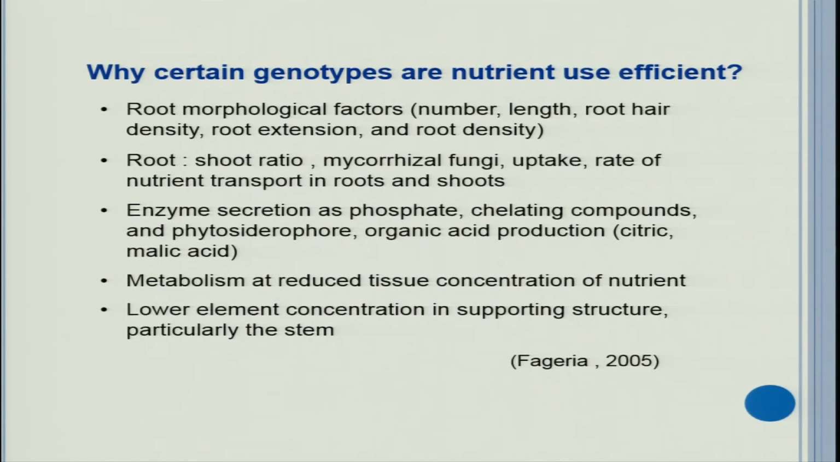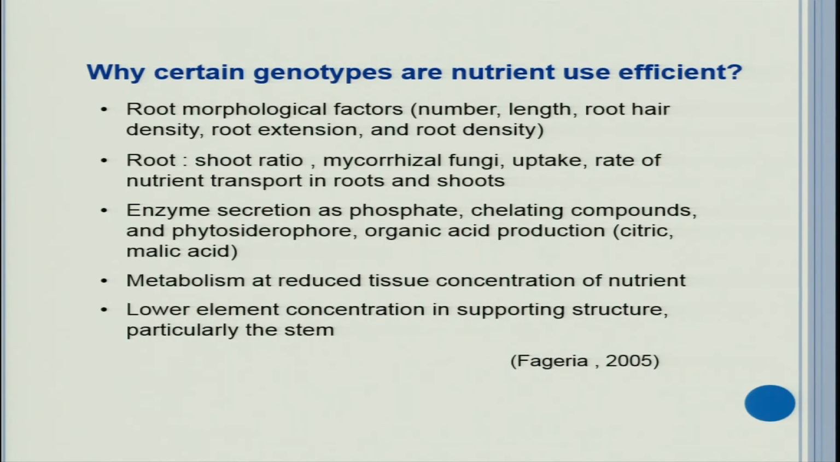So, why certain genotypes are nutrient use efficient means there are differences in root morphological factors like number, length, root hair density, root extension and root density. Root to shoot ratio differences may be there, mycorrhizal fungi uptake, rate of nutrient transport in roots and shoots, enzyme secretion as phosphate chelating compounds, and phytosiderophore organic acid production, metabolism at reduced tissue concentration of nutrient, lower element concentration in supporting structure, particularly the stem.